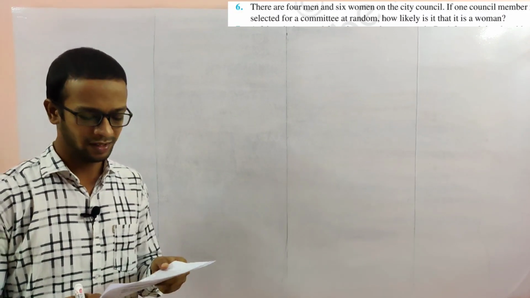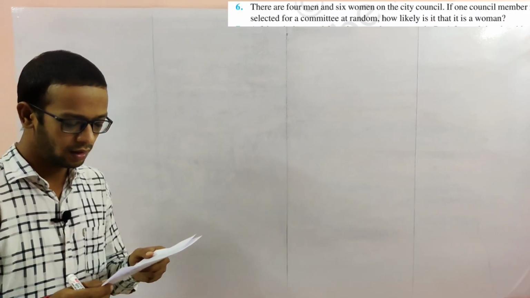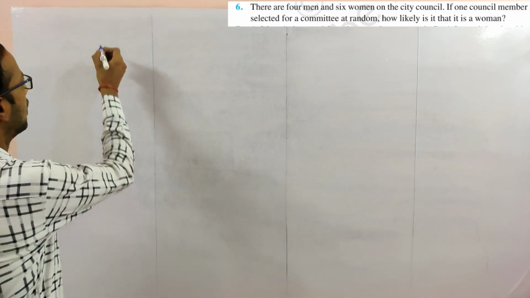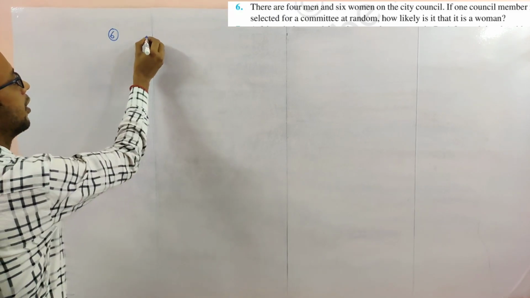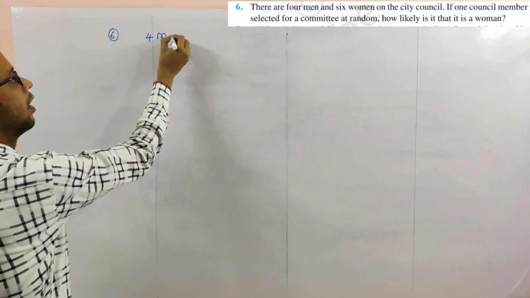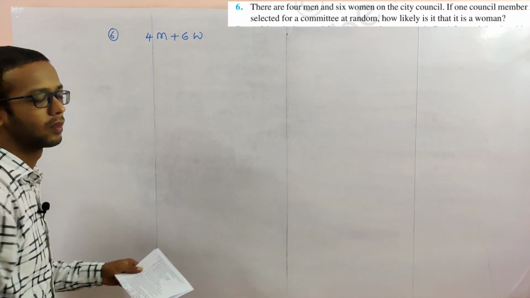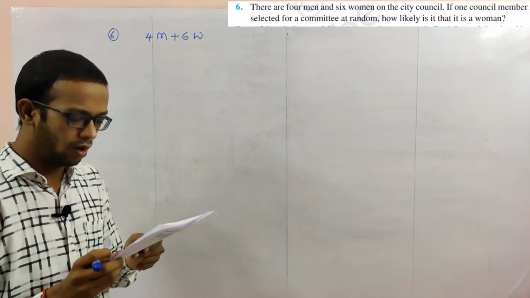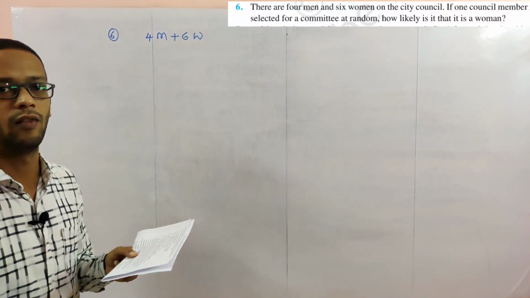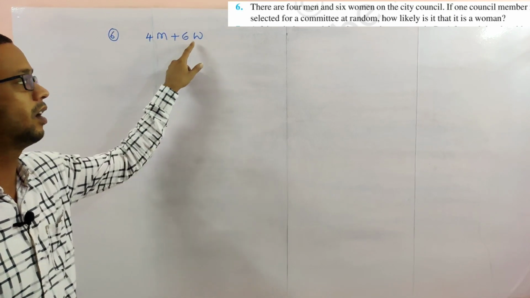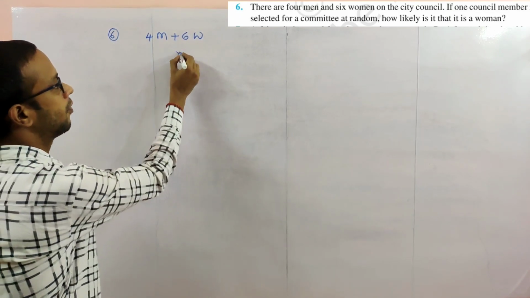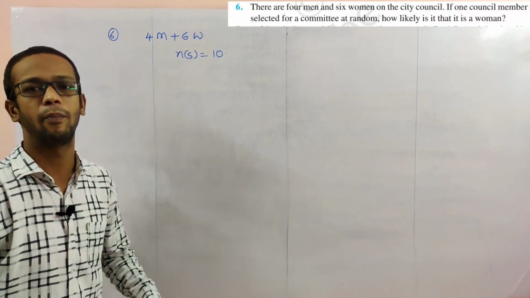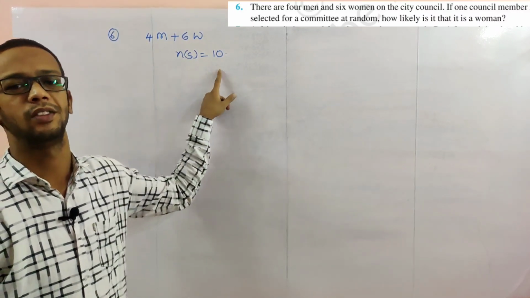Next, problem number 6. There are 4 men and 6 women on the city council. I am writing here, given 4 men plus 6 women. One city council is there, and in that there are 4 men and 6 women. The total number of persons is 10, so the number of elements in the sample space is 10.